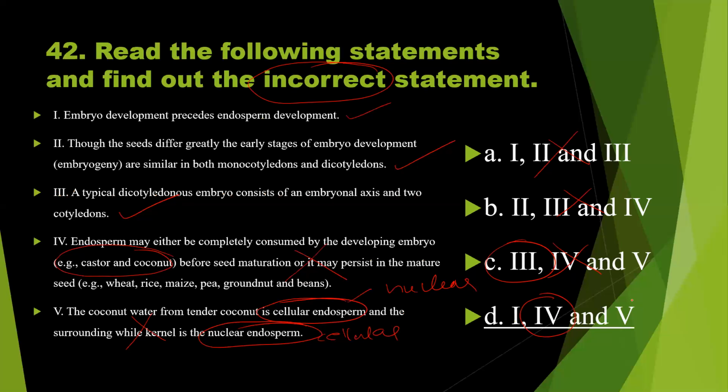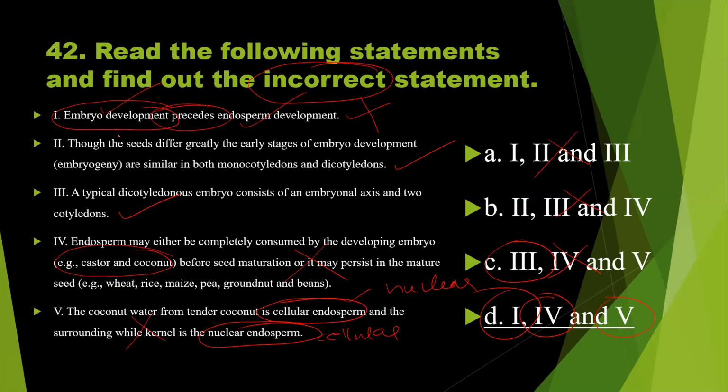What about the first one? Embryo development precedes endosperm development. This statement says that embryo developed first, followed by endosperm development. But that is wrong, okay? Because endosperm developed first, followed by the development of the embryo.